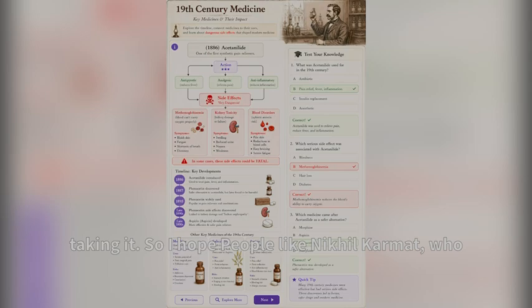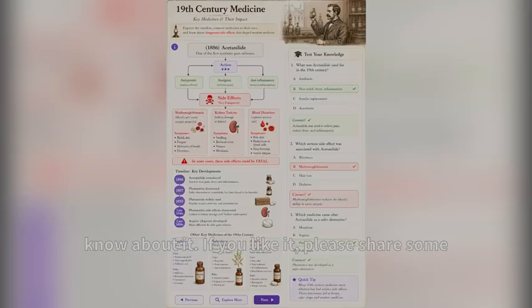So I hope people like Nikhil Kamath who were not aware of the paracetamol story might come to know about it.